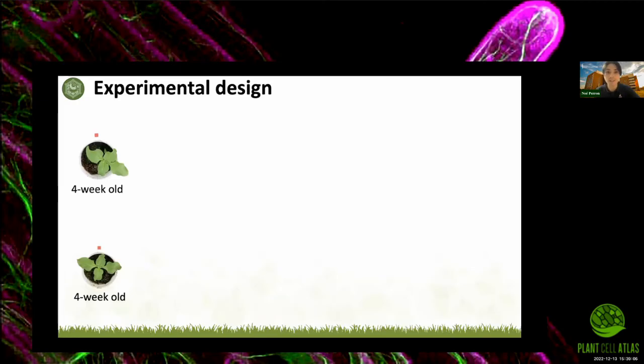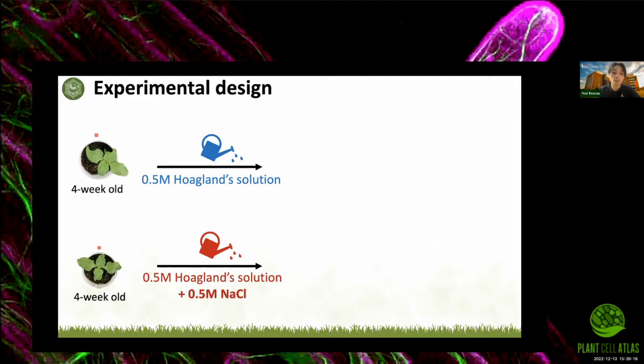Okay, now that the objectives are clear, let's get into the experiment. We watered 4-week-old ice plants with 0.5 molar of a common nutrient solution, and watered the same number of ice plants with the same solution, but with the addition of 0.5 molar sodium chloride to induce a physiological drought and so to trigger CAM.